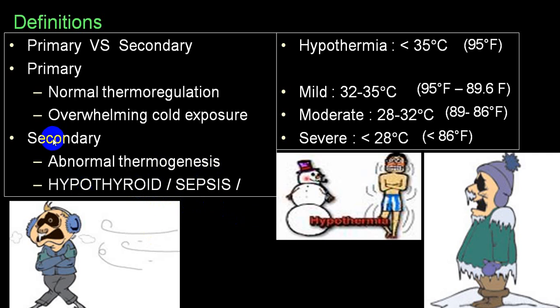So indirectly, secondary is always secondary to some other pathophysiology which produces an imbalance in thermogenesis, or an abnormal thermogenesis, while in primary your body regulatory mechanism is normal but you are exposed to extreme cold, and that is labeled as primary.